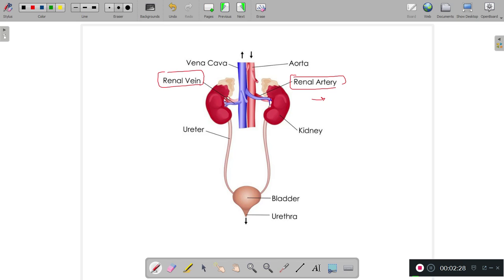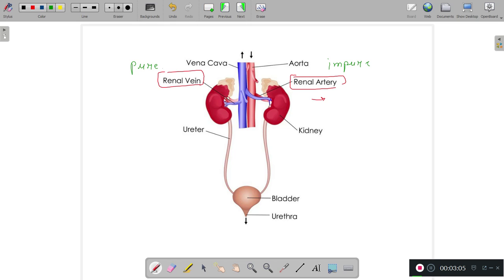The renal artery carries impure blood to the kidney, and the renal vein carries pure blood from the kidney. So when the toxic substances are removed at the level of the kidney, the blood is filtered out, and that blood in pure form is carried away by the renal vein, and the impure blood is carried to the kidney by the renal artery. So that you should be clear with, guys.